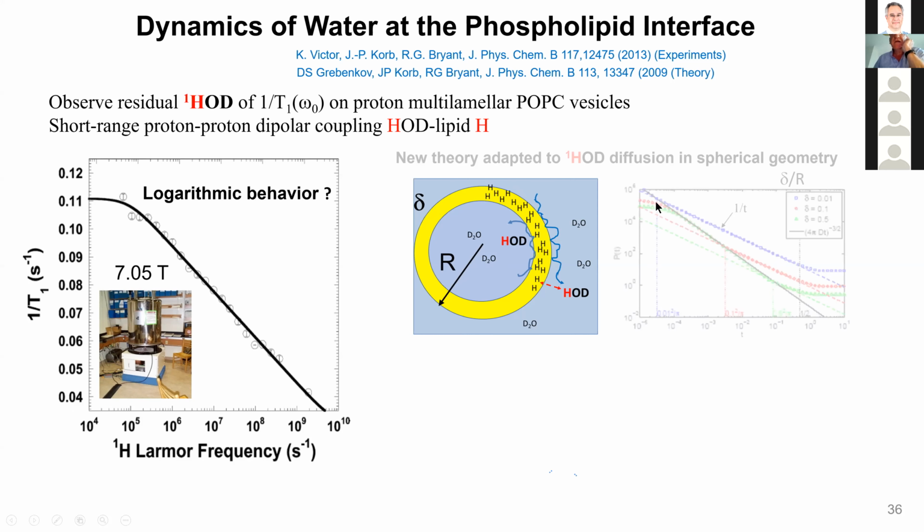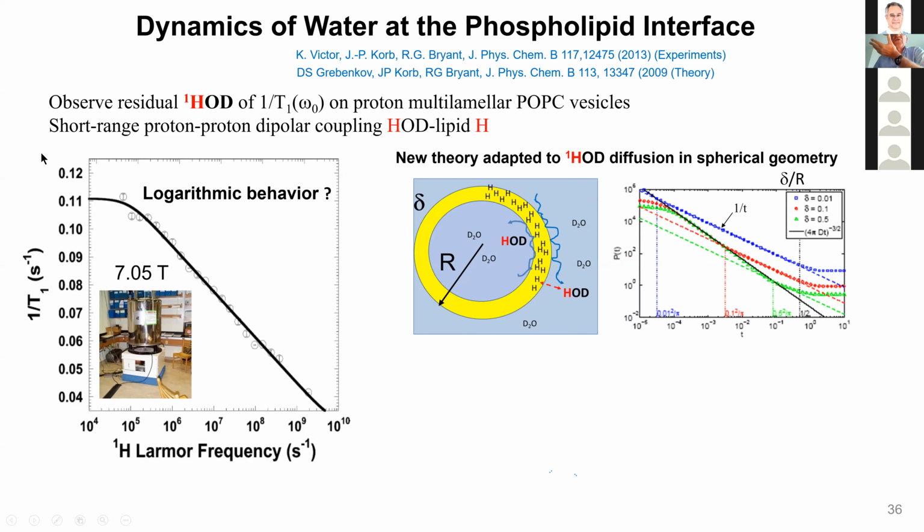Because now the theory is not anymore a 2D system. It's not a flat system. It's a spherical system. So you study the residual proton on this HOD. So you have D2O everywhere. And then in this lamella, you have the lipid proton here that interacts with this HOD.